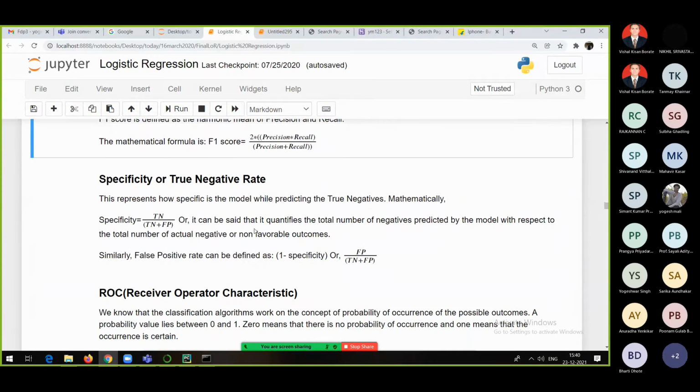And what is specificity or true negative rate? Specificity is equal to true negative divided by true negative plus false positive. And just opposite to true negative rate of specificity, there is false positive rate. That is, 1 minus specificity is nothing but false positive rate, and this is the formula: false positive divided by true negative plus false positive. This is the equation for true negative rate and false positive rate. You can check this.